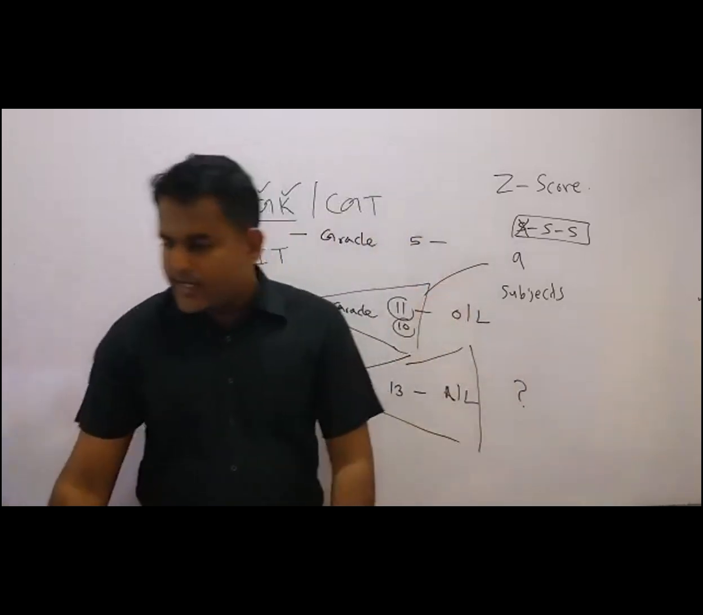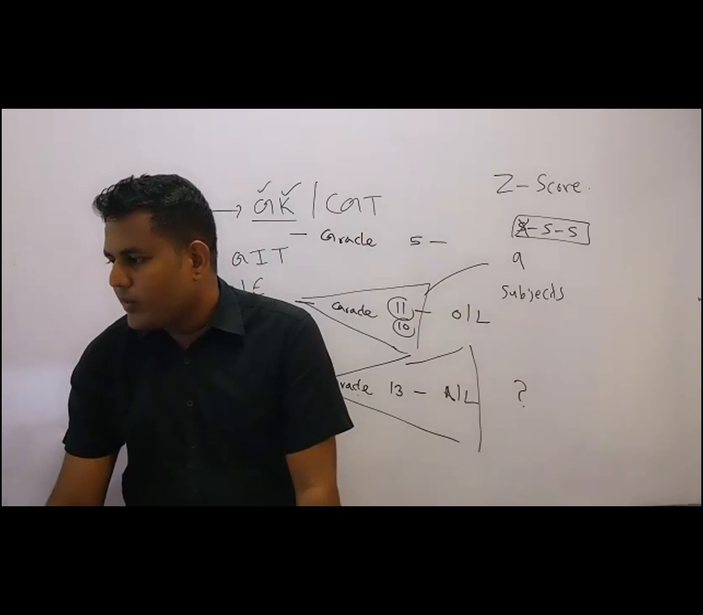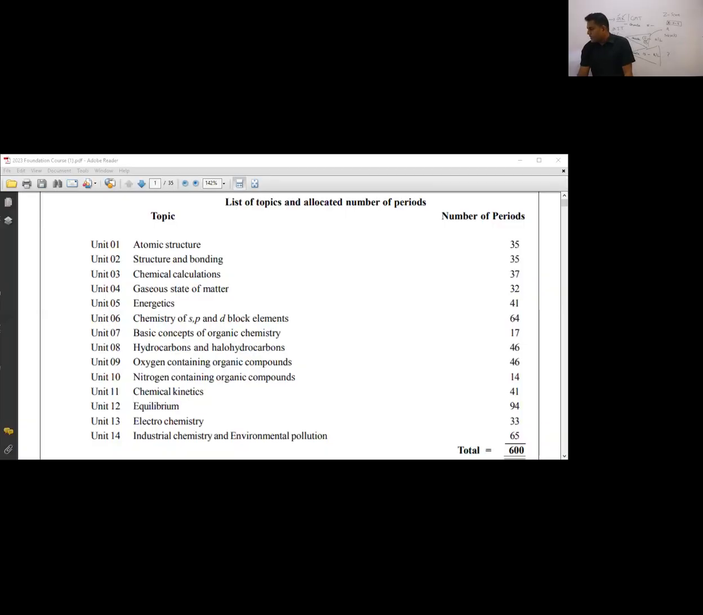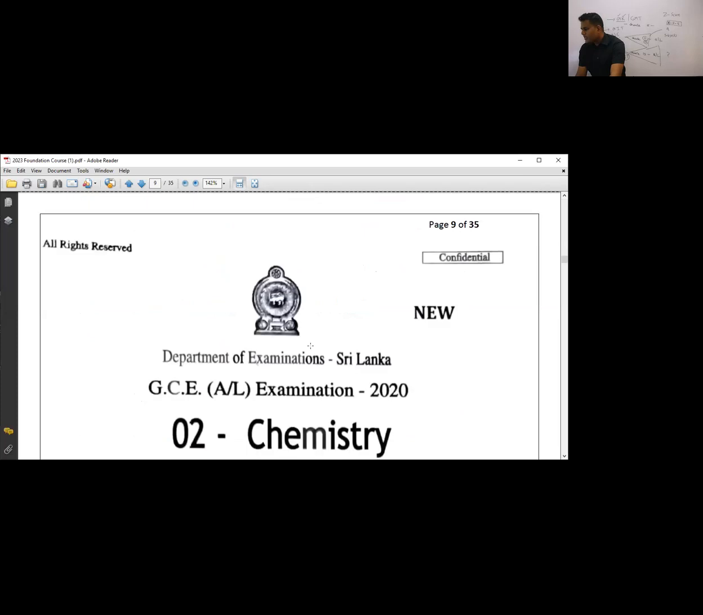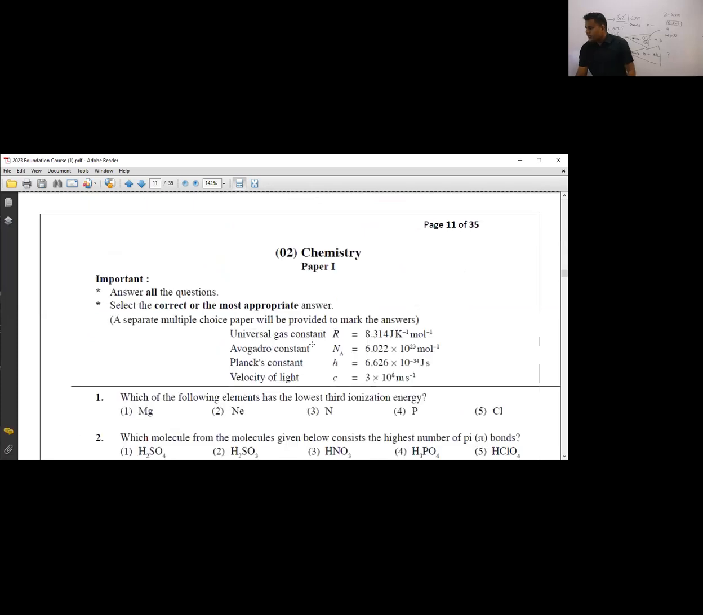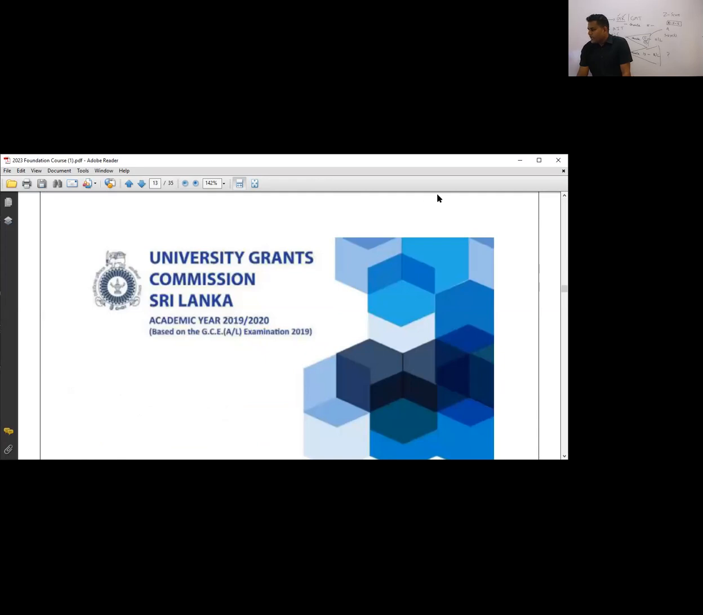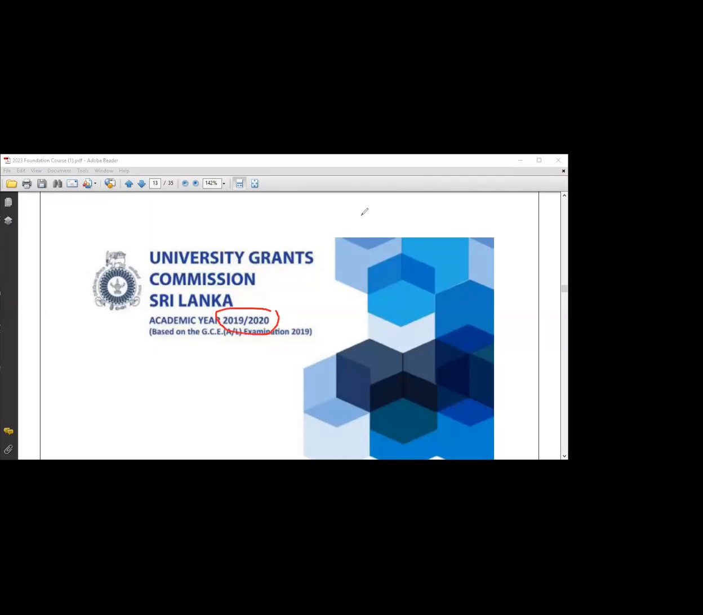When we are considering the Z score, I'll be sharing my document. First of all, I'll start before chemistry with the background. Now we can see this document. This is the University Handbook for 2019 and 2020. Now this year is 2020 and 21, but this is 2019 and 2020.